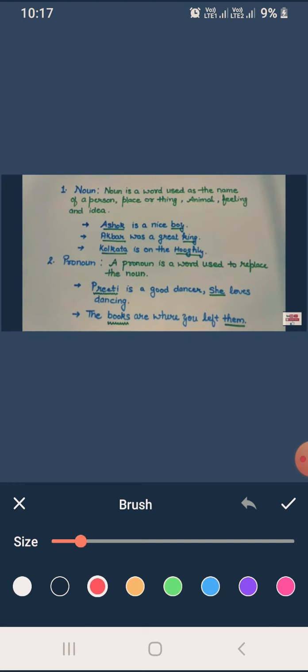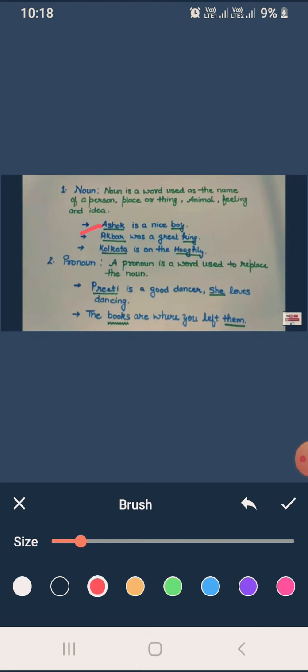Dear students, here I have written a sentence: Ashok is a nice boy. In this sentence, the underlined word Ashok is a noun and boy is a common noun. One more sentence: Akbar was a great king.